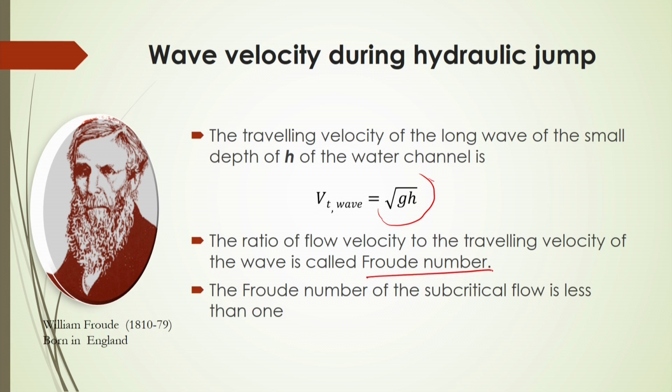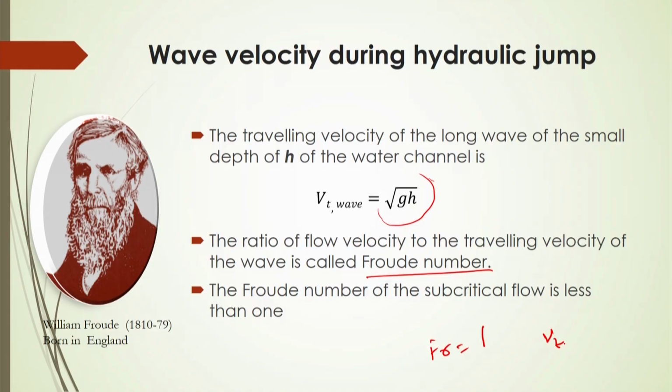So, Froude number, very interesting: here we look at whether the long wave travelling velocity is higher than the flow velocity or not, based on this Froude number. If Froude number is equal to 1, then it is the critical condition; subcritical flow will be less than 1. If Froude number is equal to 1, then of course V travelling will be equal to V flow, the flow velocity. So, both will be the same, and that is the critical condition.